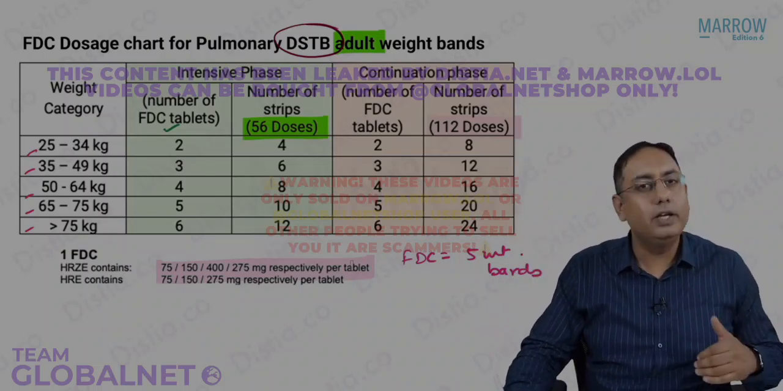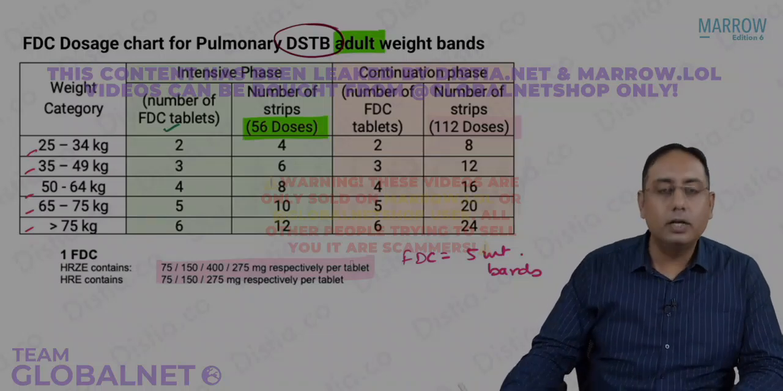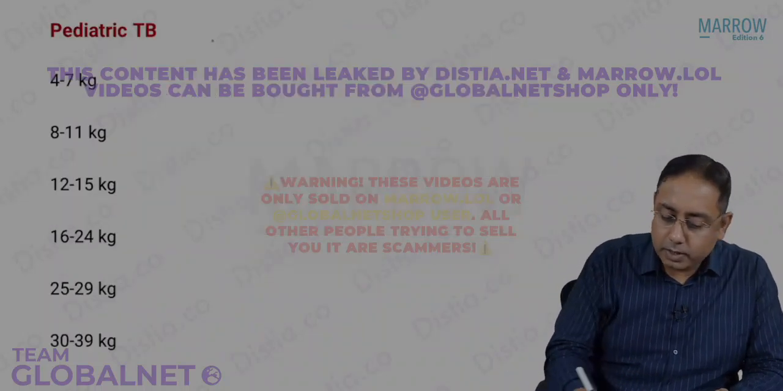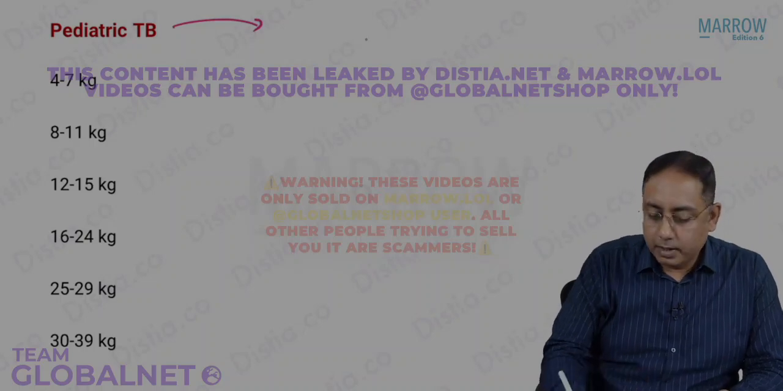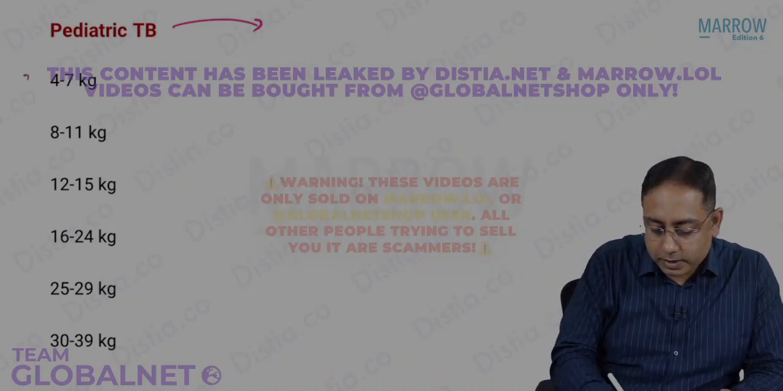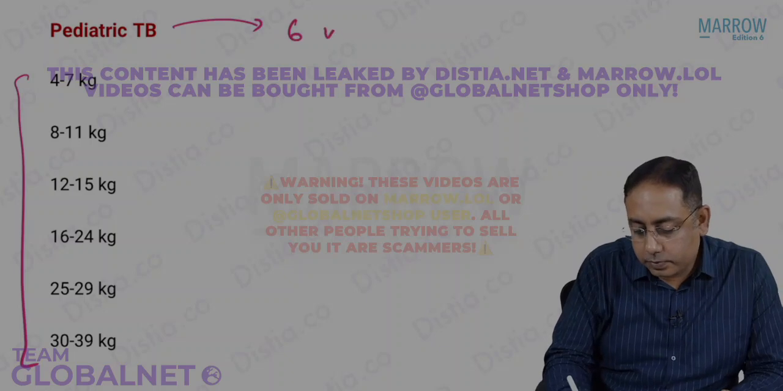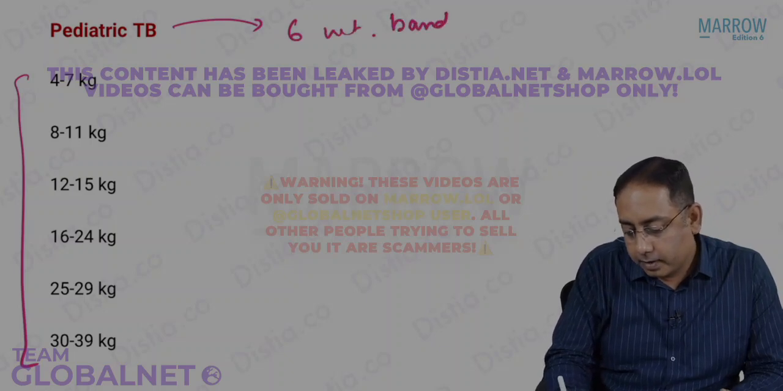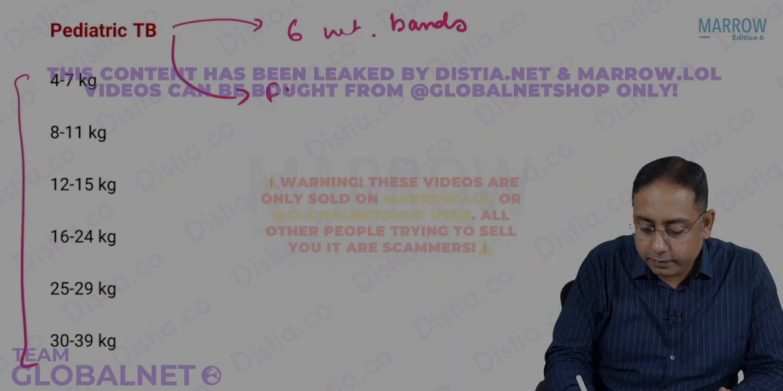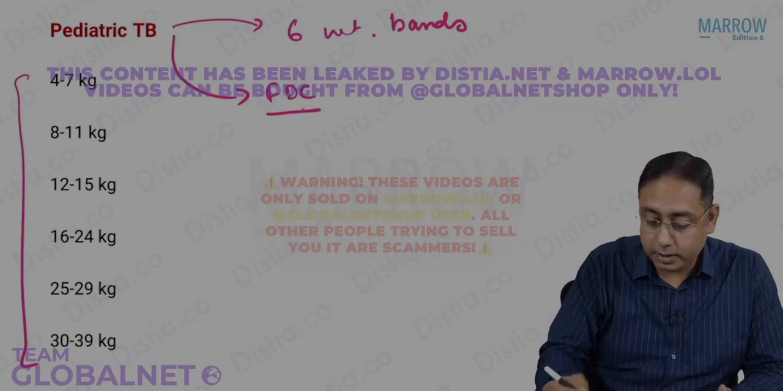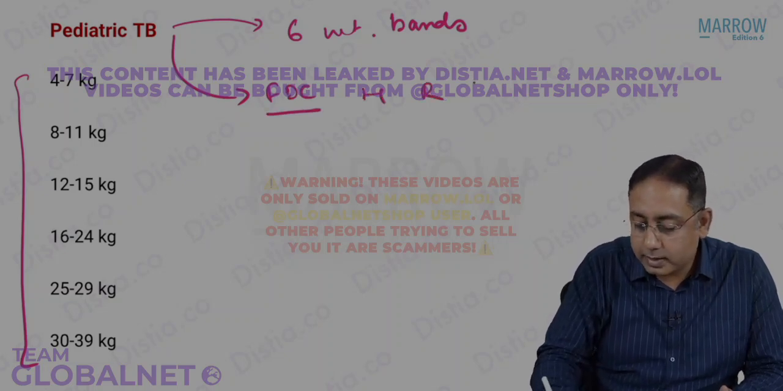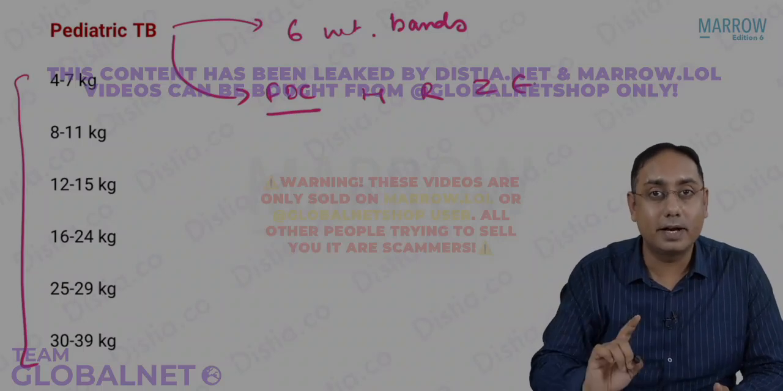In case you are very enthusiastic and you want to learn about the child also, please note that in pediatric TB, how many weight bands can you see? There are 6 weight bands. What is the FDC schedule or the dosage chart that you want to see? H, R, Z, and E. There is one difference in the pediatric weight band.